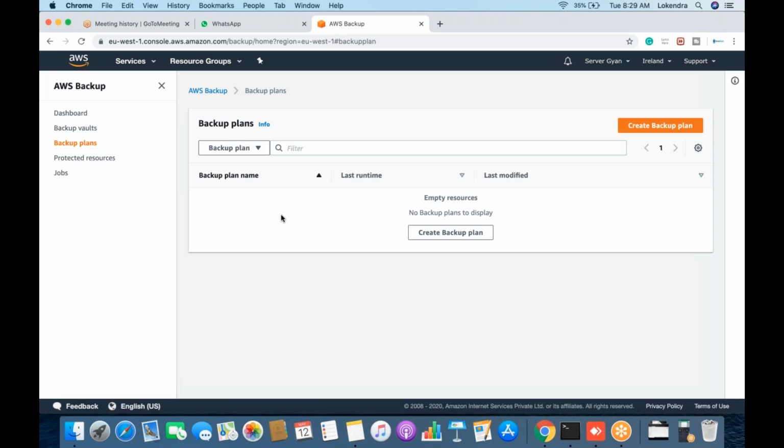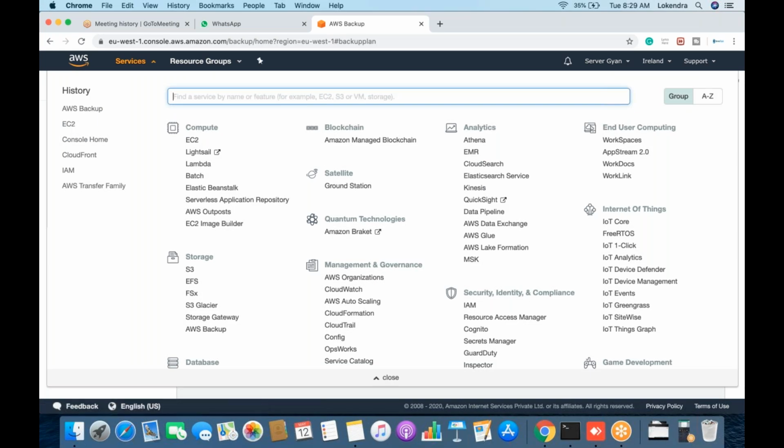It supports only EC2 backup. It means Lifecycle Manager is supposed to create backups only for your EC2 machines, not for any other component. Fine. So am I clear so far, guys?